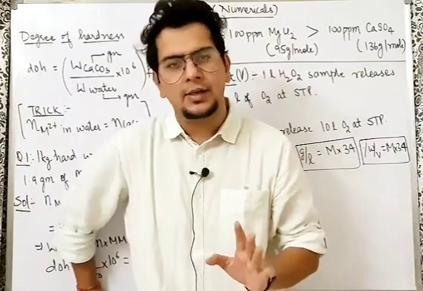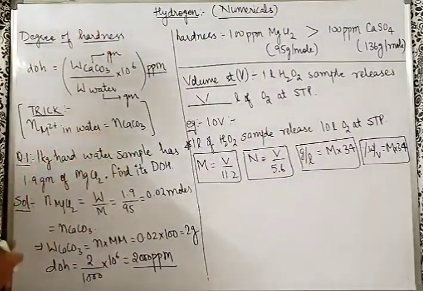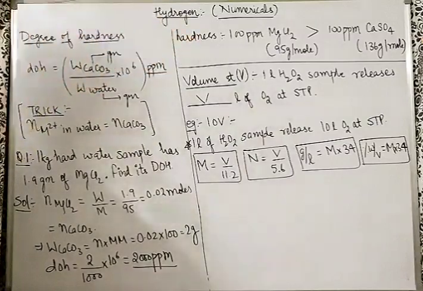Just follow the direct trick that I will tell you. Starting now. Firstly, degree of hardness. What is degree of hardness? Degree of hardness is the weight of CaCO3 apparently present in the hard water.